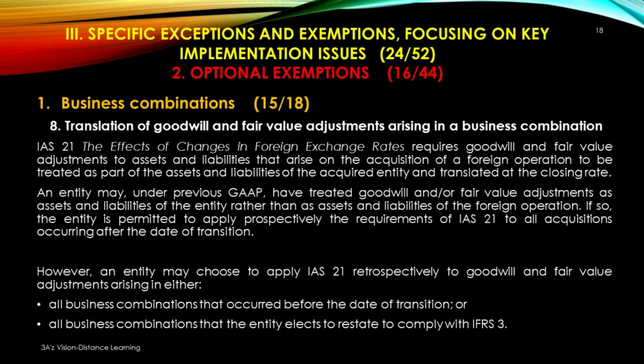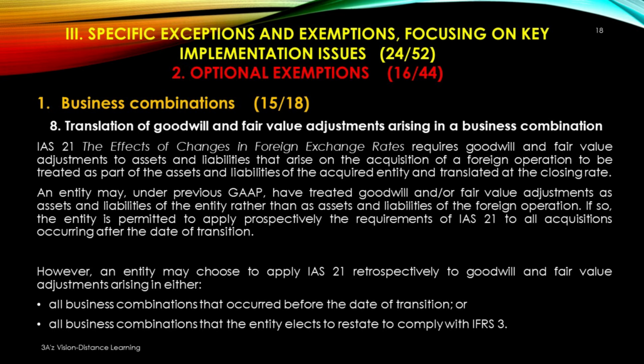International Accounting Standard 21, the effects of changes in foreign exchange rates, requires goodwill and fair value adjustments to assets and liabilities that arise on the acquisition of a foreign operation to be treated as part of the assets and liabilities of the acquired entity and translated at the closing rate.